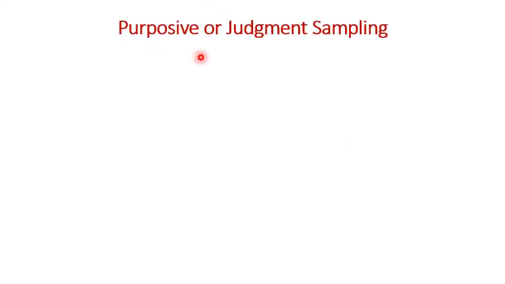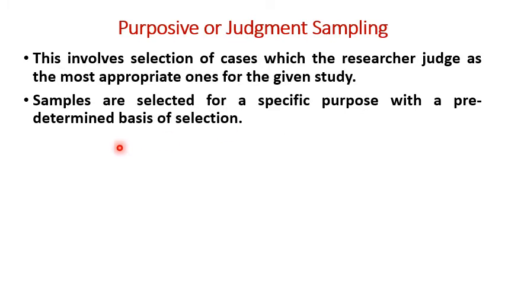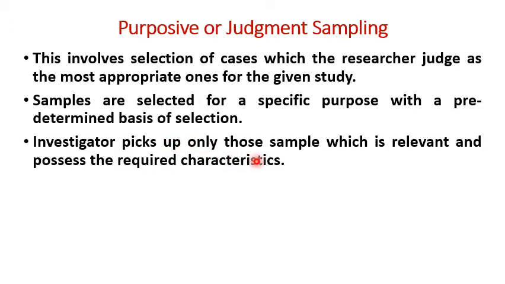The second method of non-probability sampling is purposive sampling or judgment sampling. This involves selection of cases which the researcher judges as the most appropriate ones for the given study. Here the sampling units are selected by the researcher as he thinks most appropriate. Samples are selected for a specific purpose with a predetermined basis of selection. That means the researcher will fix the characteristics of the population to be included as sample. Then the investigator picks only those samples which are relevant and possess the required characteristics determined earlier.